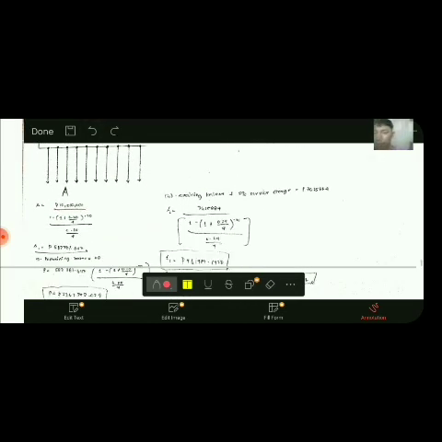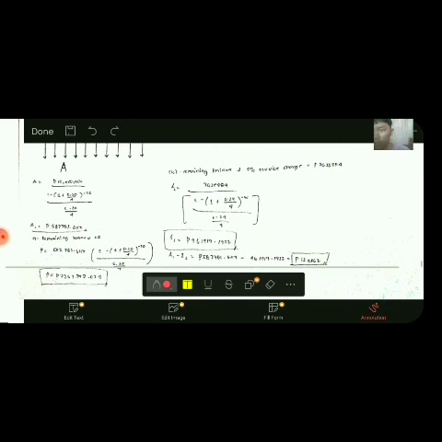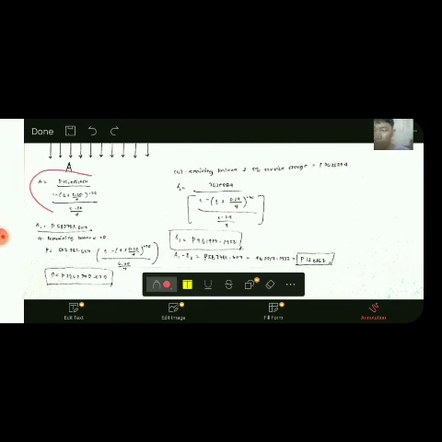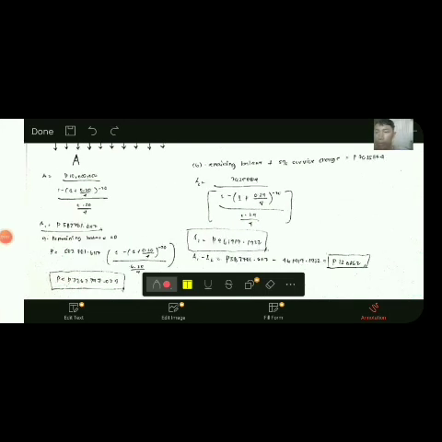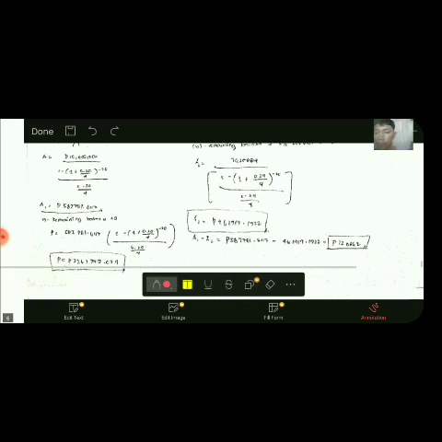Then solution is A equals to 10 million over 1 minus the quantity of 1 plus 0.20 over 4, then raised to negative 20, over 0.20 over 4. So nakuha na nato atong A sub 1, which is 582,781.117.